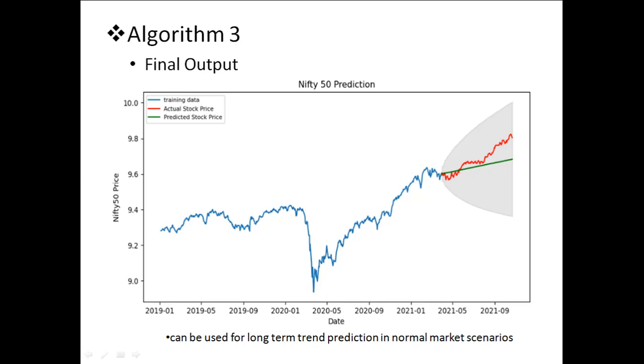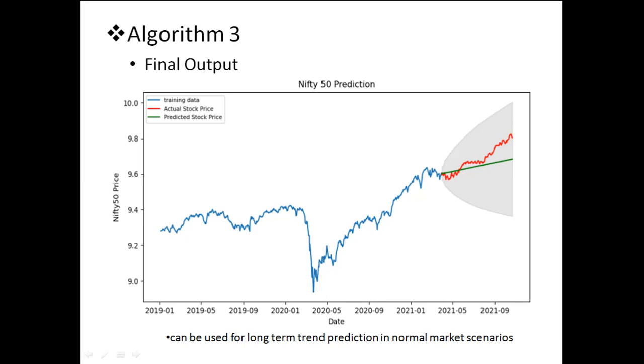And this is our third algorithm. In this algorithm also we have given 2019 data till October 29th as input, and this algorithm will try to predict the long-term trend of Nifty 50 using this trained data set.